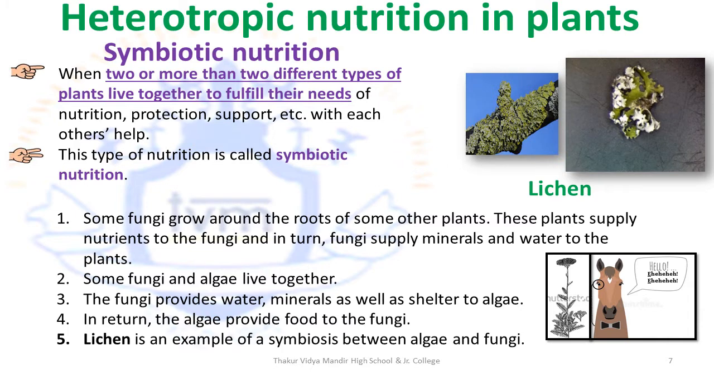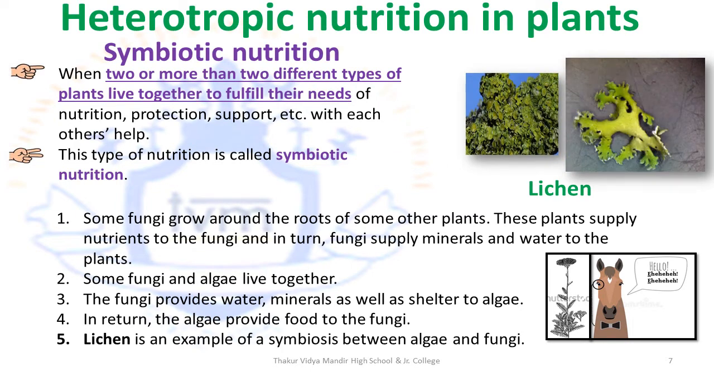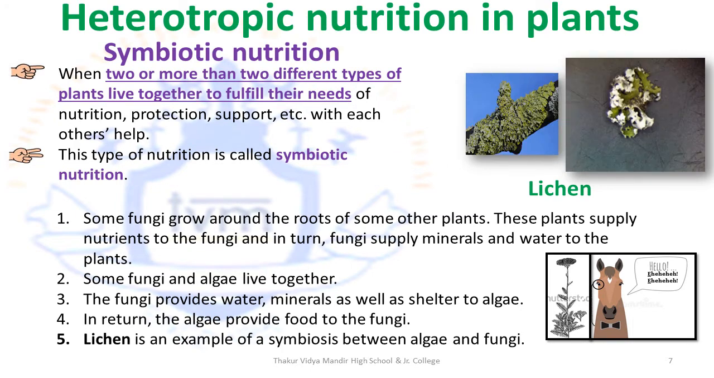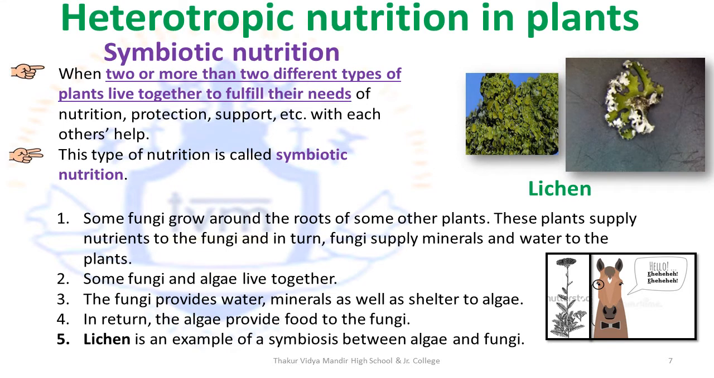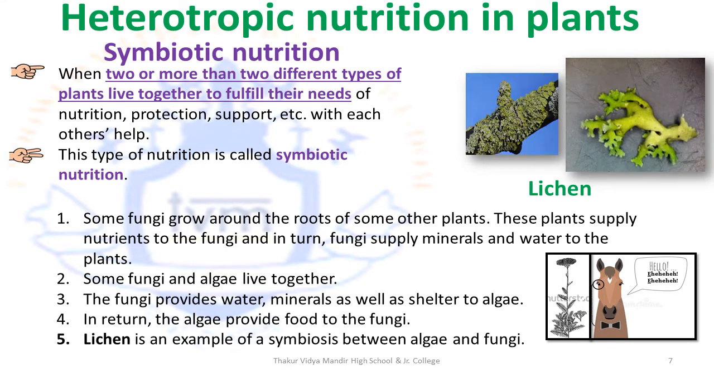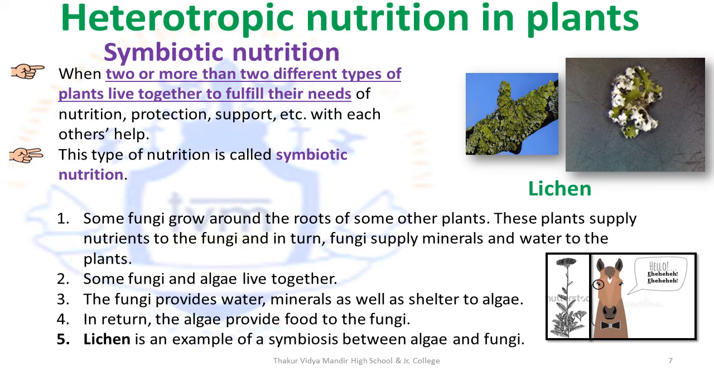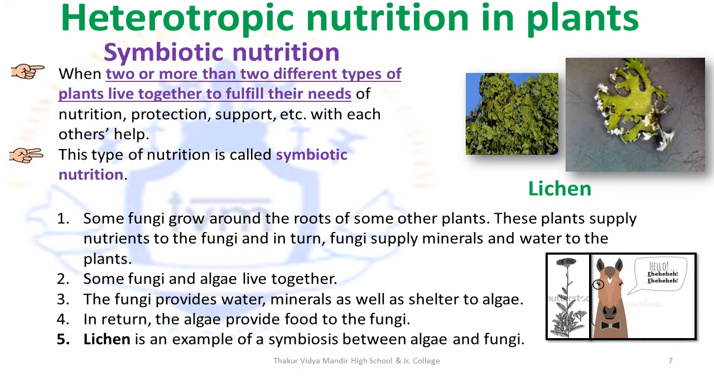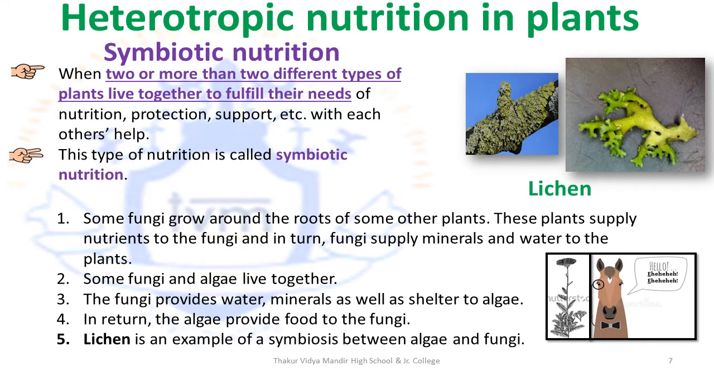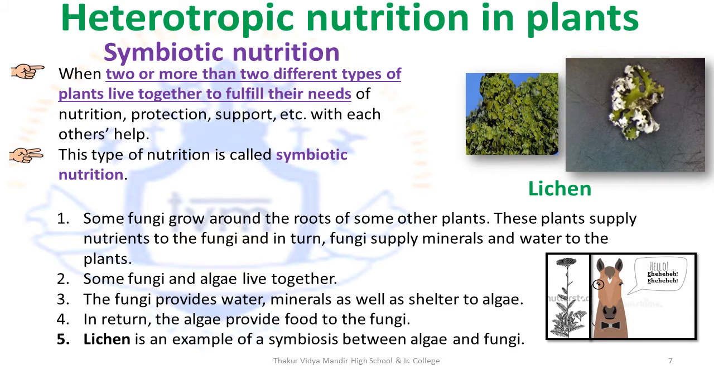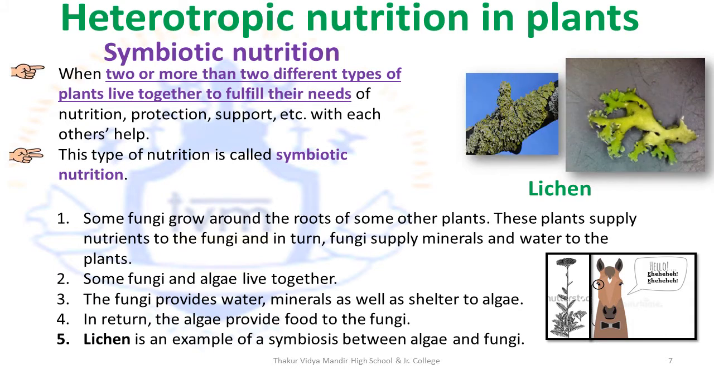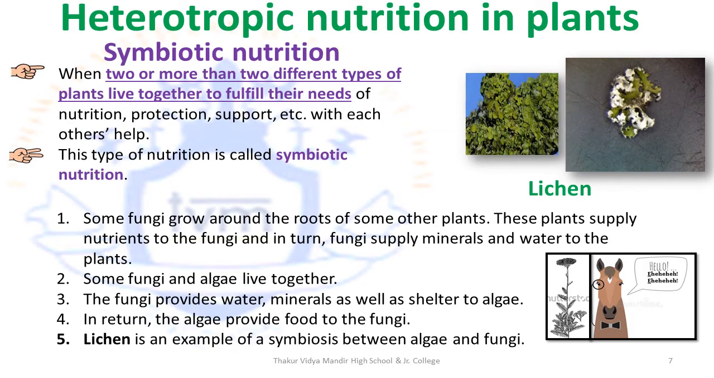Heterotrophic nutrition in plants is of four types. The first one is symbiotic nutrition. Now when two or more different types of plants live together and fulfill each other's needs of nutrition, protection, support, etc., this type of nutrition that they obtain is called symbiotic nutrition. It's a very harmonious, give and take, straightforward thing.